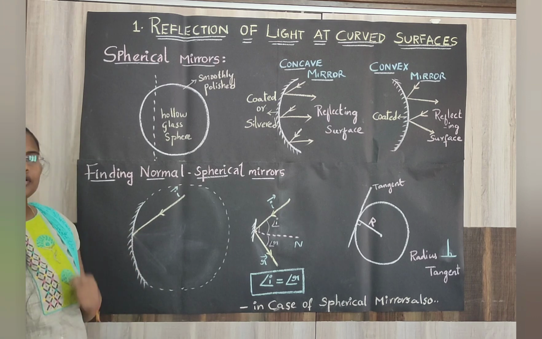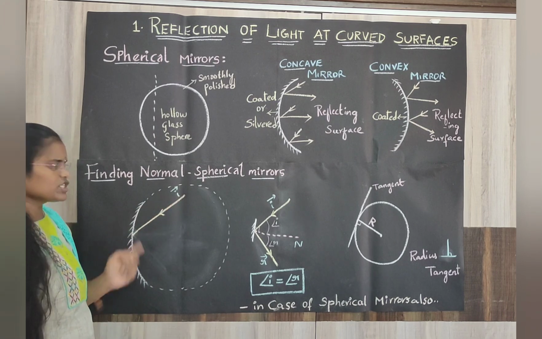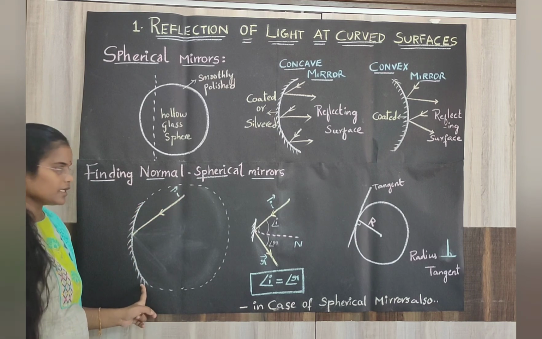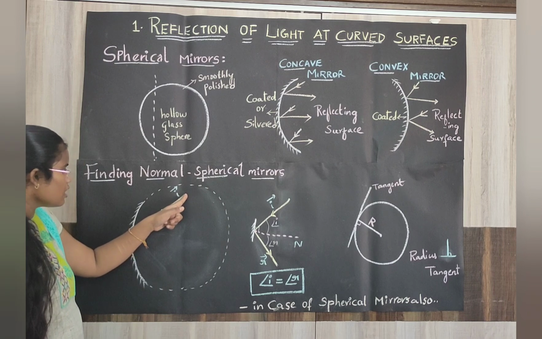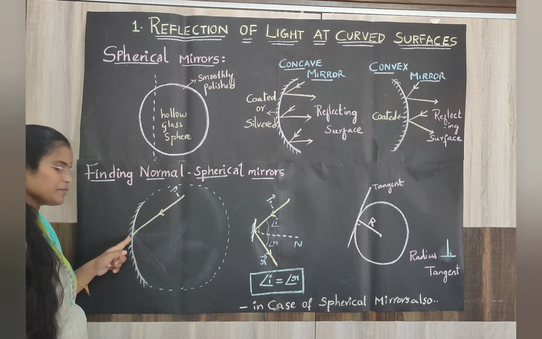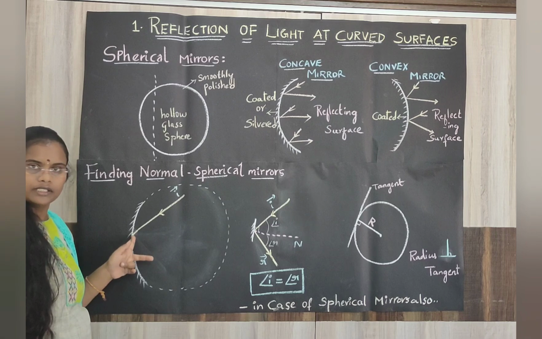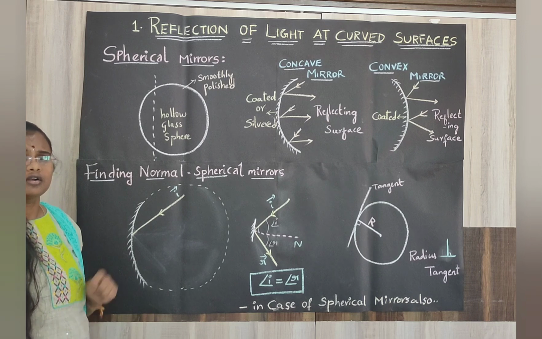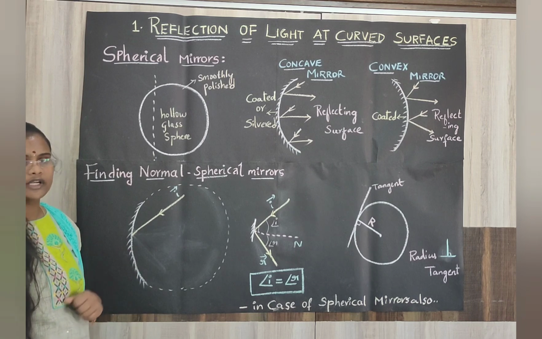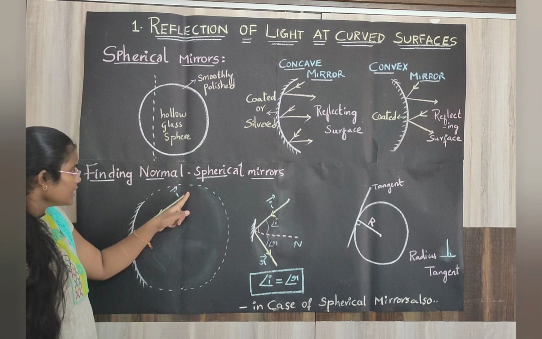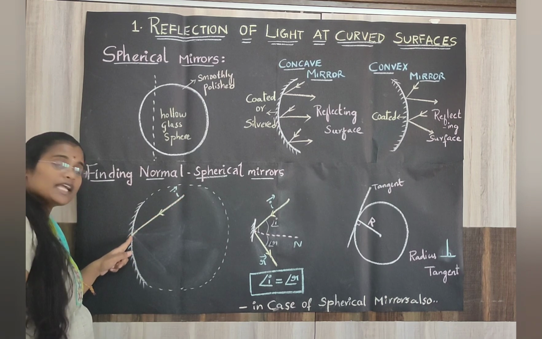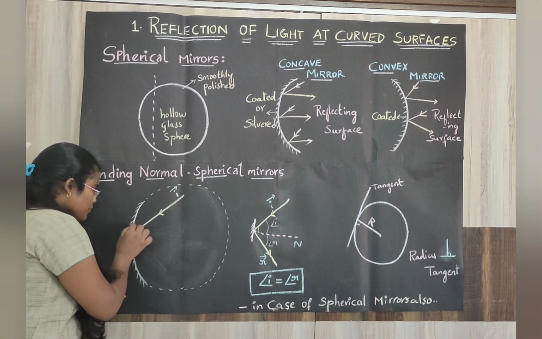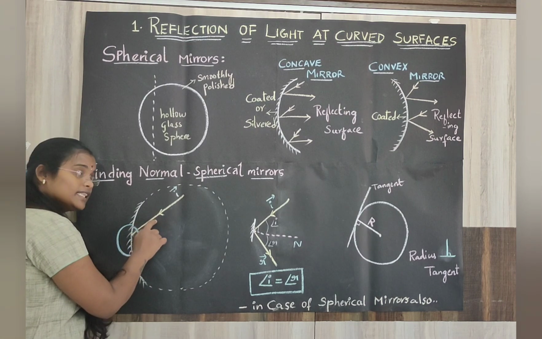So in order to know that, let us take some random ray. I am taking a concave mirror, and some random ray which is coming from a source and hits the spherical mirror at some point. For this incident ray we need to draw the normal. How we are going to draw that, we will see now. So this random ray is coming and hitting the spherical mirror at some point. At this point, for this ray,